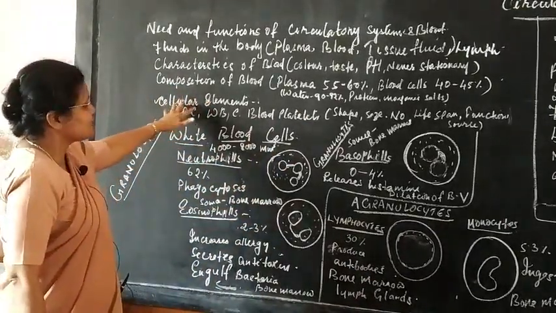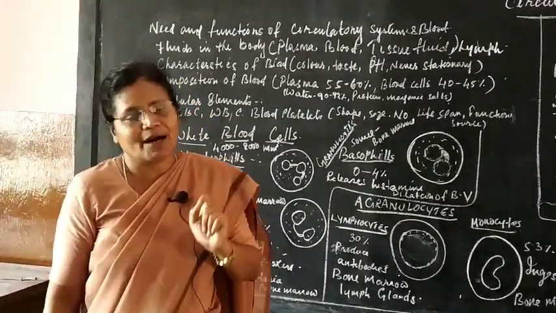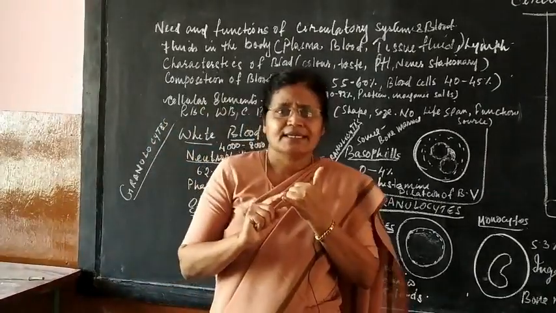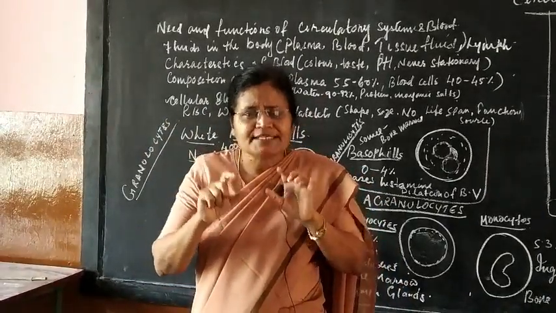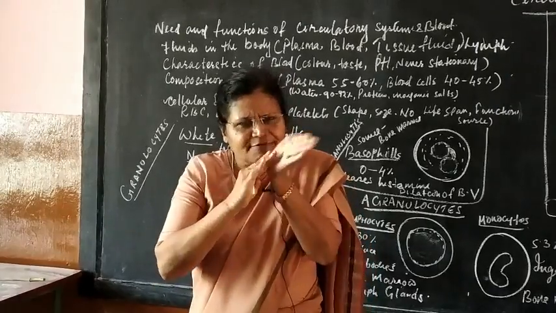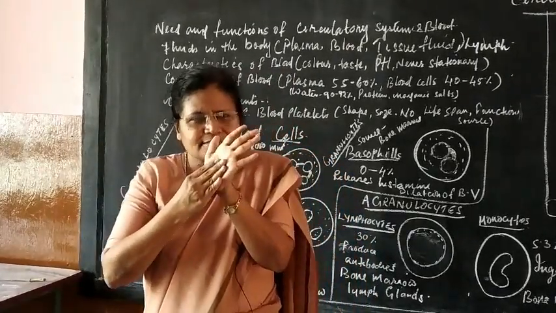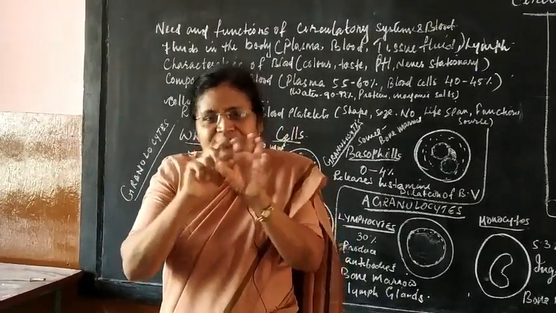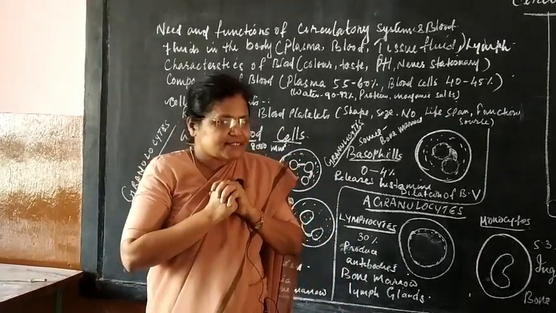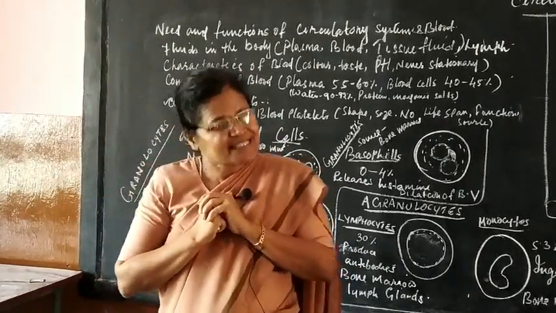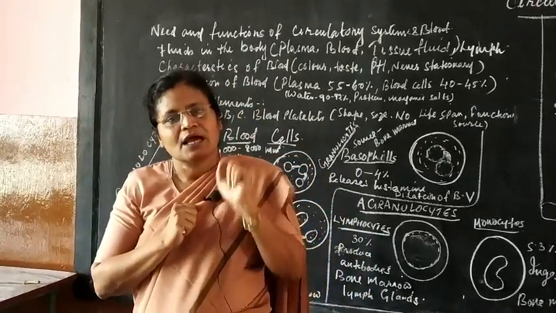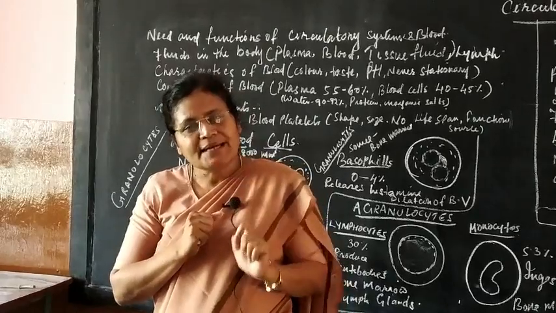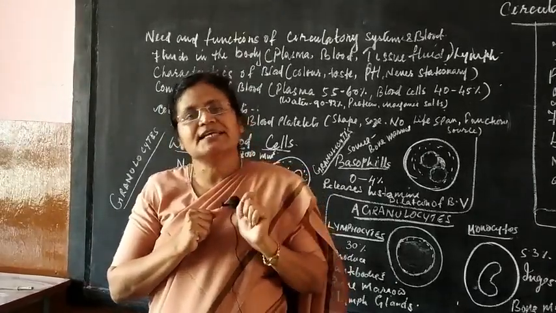Now, coming to the cellular element, in the last class I dealt with your RBC. I said the shape of the RBC is biconcave in nature. At the center it is flat, a disc-like structure. At the periphery it is round and thick. That is the shape of your RBC. And the size is about 7 micron. I told you in the last class, 1 micron is equal to 1 by 1000 millimeter, measured on a scale.